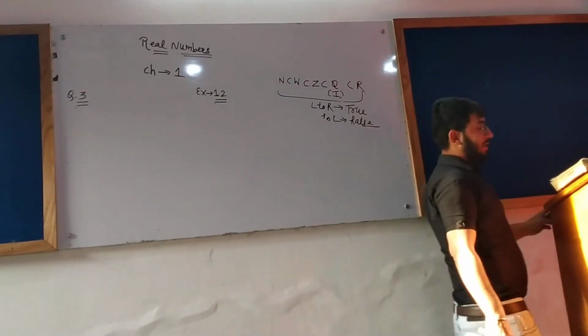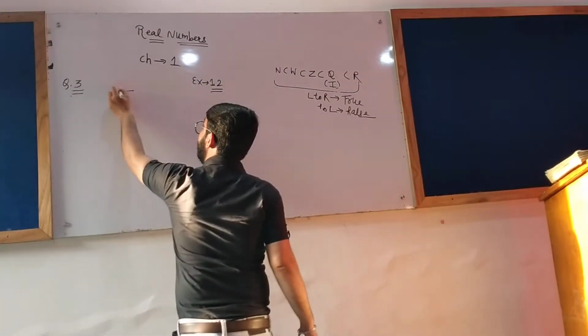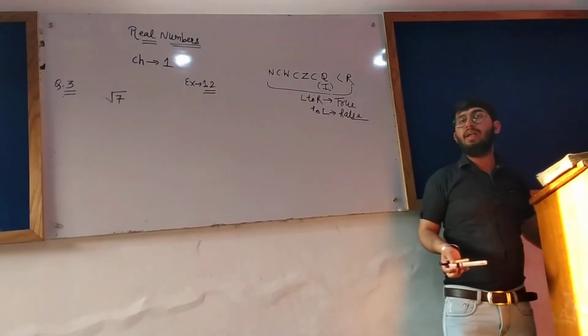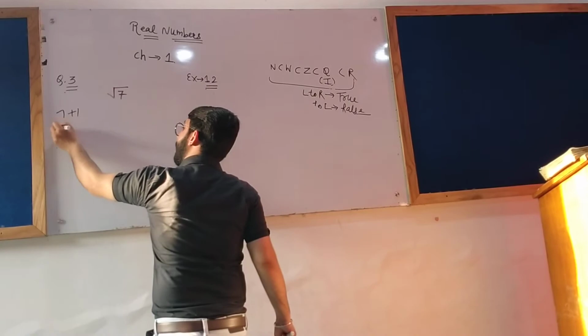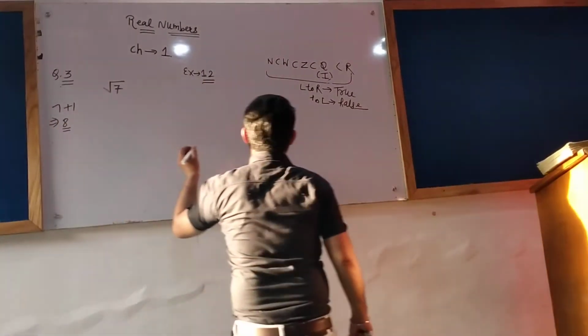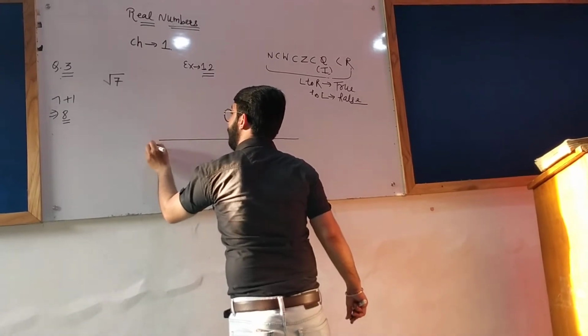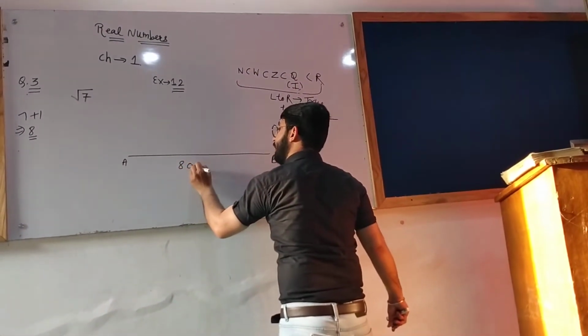Now what are we to represent? We are to represent root 7 on the number line. We will do this question very fast. As we have to represent root 7 on the number line, first of all we will add 1 to it. 7 plus 1 gives you 8. We will draw a number line of 8 centimeter length, and we will name it AB.